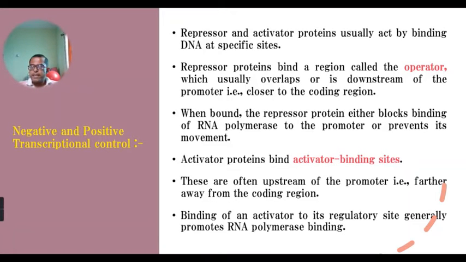While the activator protein, which is involved in the positive transcriptional control mechanism, has a binding site known as the activator binding site. And these activator binding sites are present upstream of the promoter, far away from the coding region.